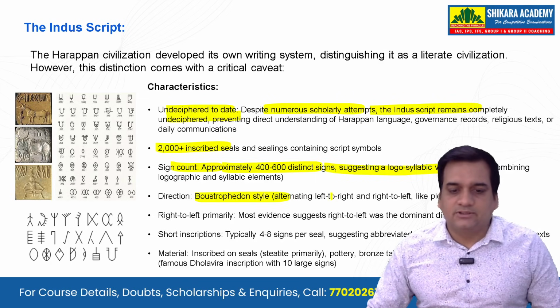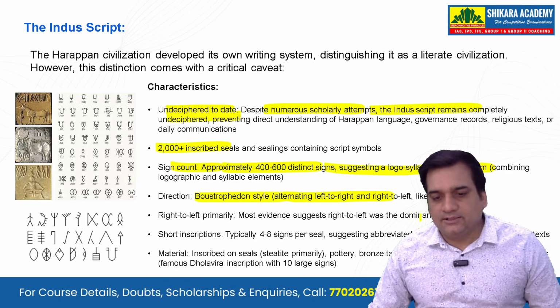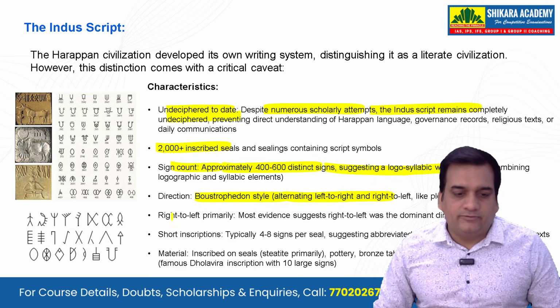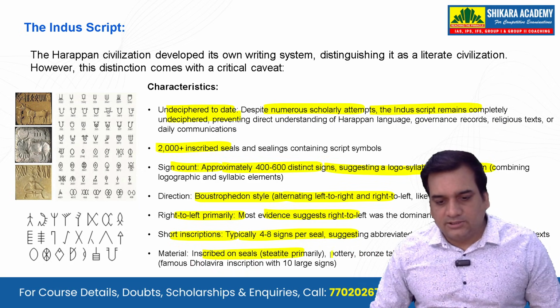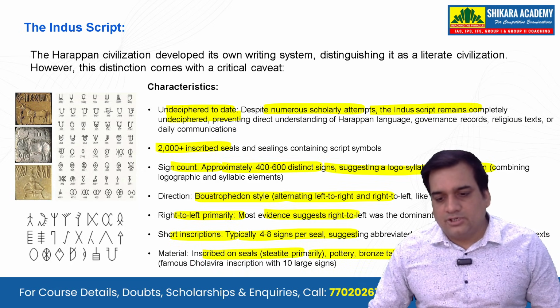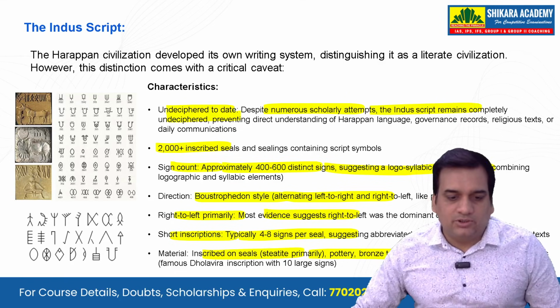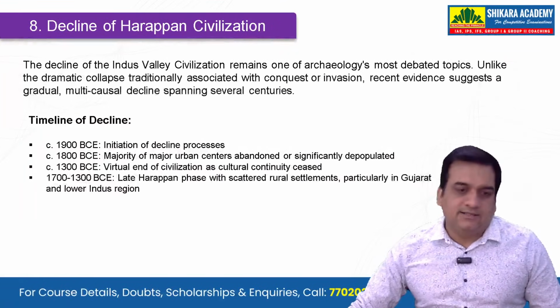Direction: Boustrophedon style, that is alternating left to right and right to left, like plowing a field, right to left primarily. We see short inscriptions, typically 4 to 8 signs per seal, and material inscribed on seals, occasionally on public structures. Famous Dholavira inscription with 10 large signs.